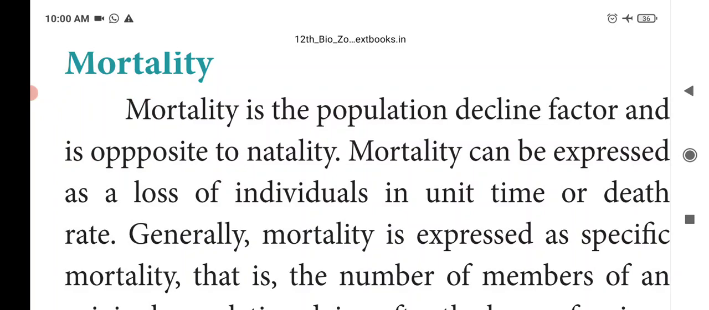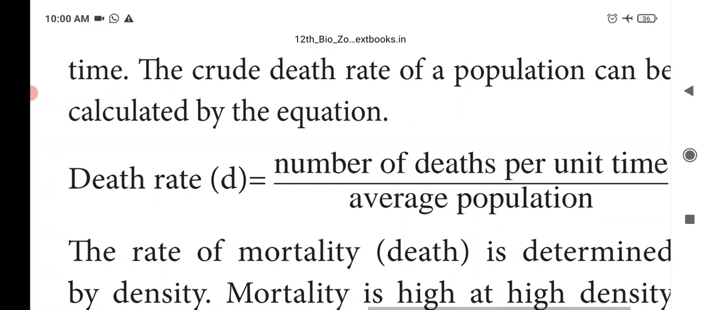Generally, mortality is expressed as specific mortality, that is the number of members of an original population dying after the lapse of a given time. So this is called the mortality. In a particular period of time, how many individuals have died, this is the mortality rate. The crude rate of a population can be calculated. So to calculate the mortality rate or the death rate, it is the number of deaths per unit time divided by the average population. So the population declines because of the mortality rate. The population increases because of the natality, that is the birth rate.